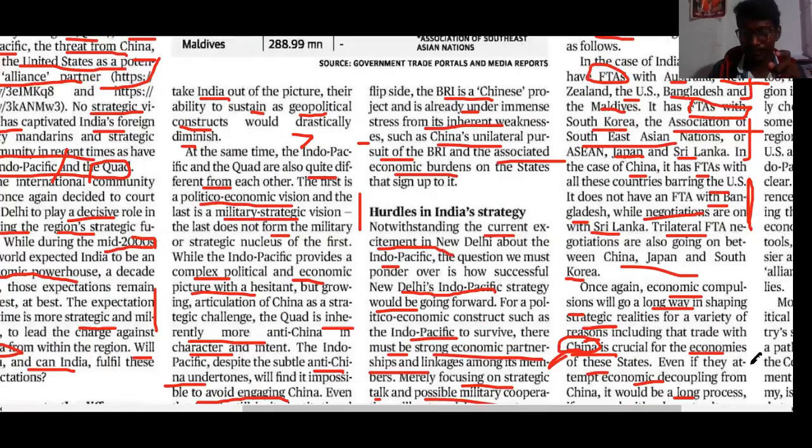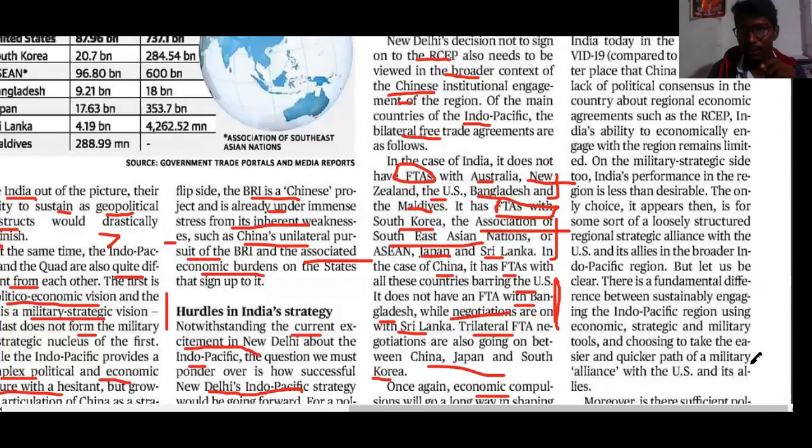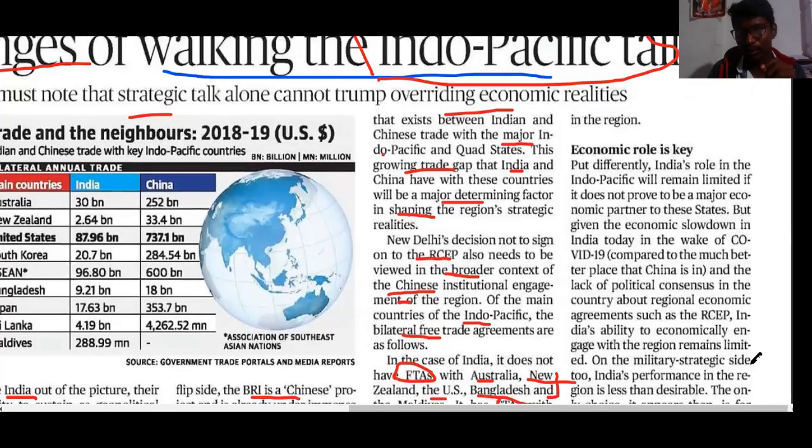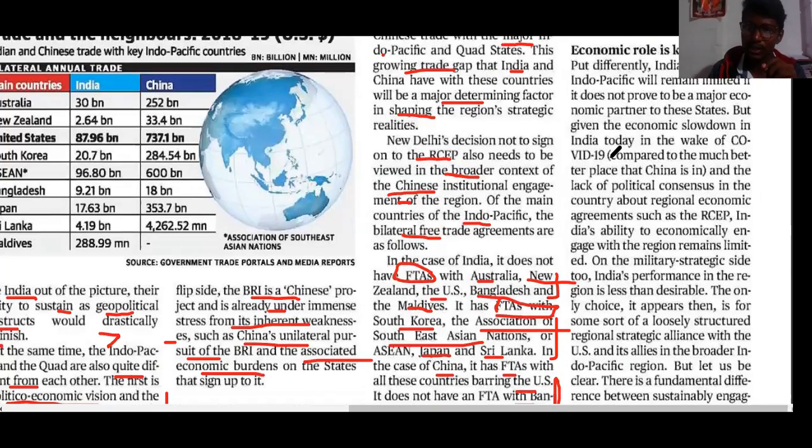And coming to the next thing, the economic role is the key. The author says economic role is the key in this perspective. Put differently, India's role in the Indo-Pacific will remain limited if it does not prove a major economic partner to these states.